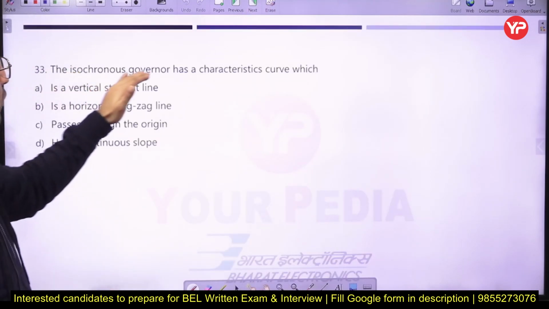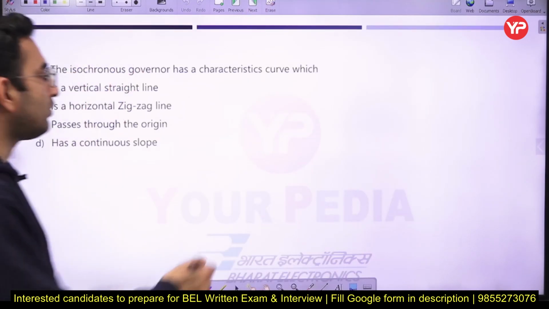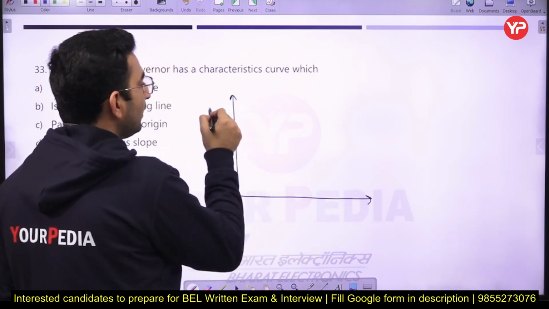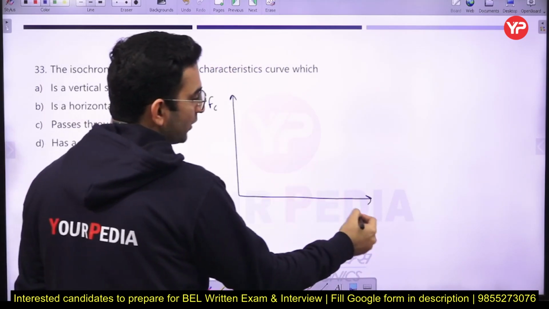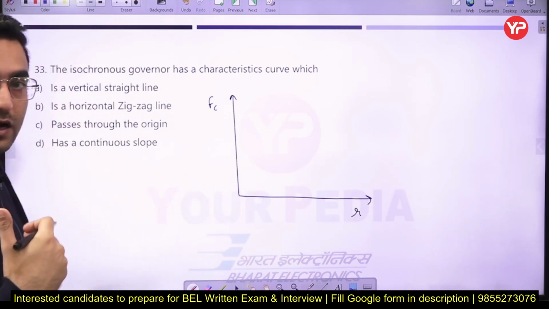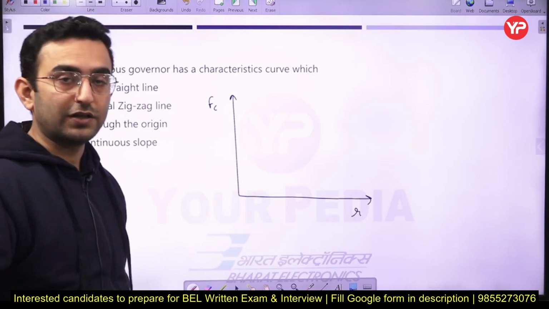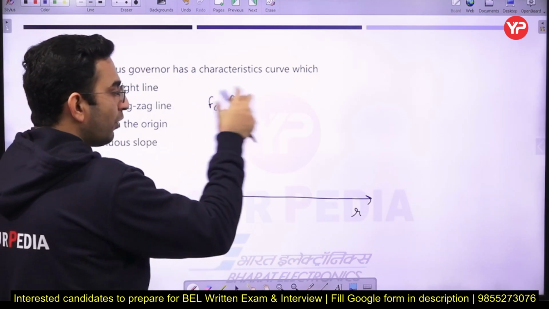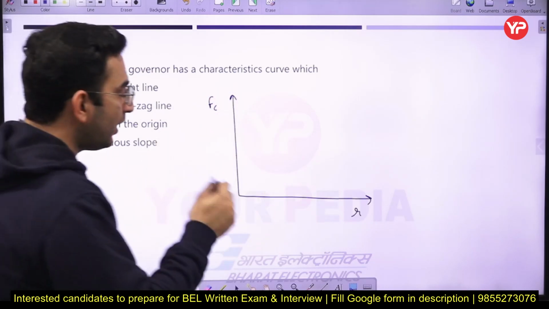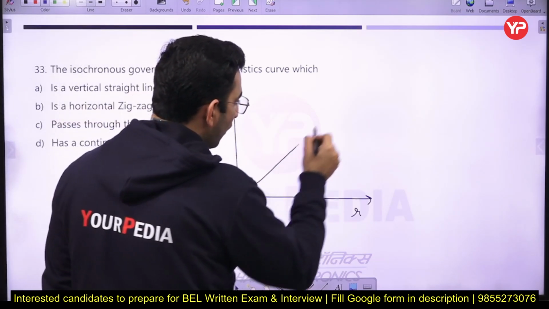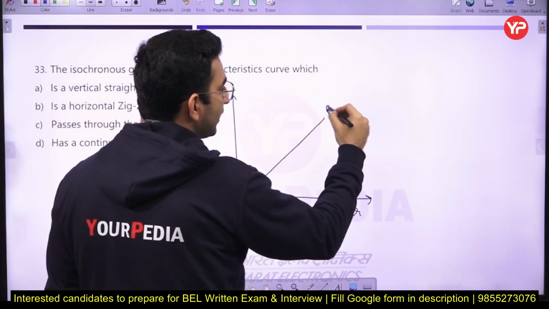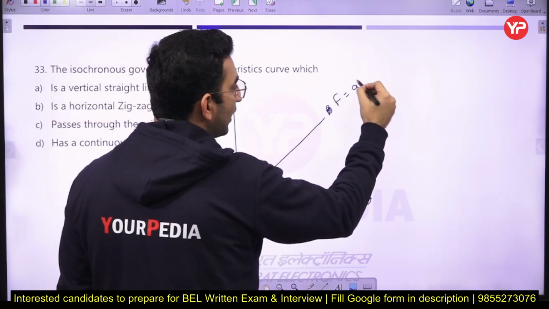Next, the isochronous governor has a characteristic curve. So now just see, whenever you are studying the governor, there are three conditions. The first one is isochronism, then the stable one, and the unstable one. If we plot a graph between the controlling force and the radius of the governor, the isochronous governor is always shown like this, and the equation of this line is F is equal to aR.